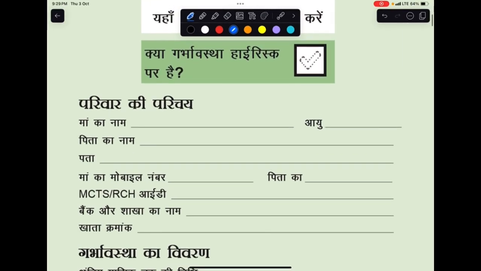All right. So the first and foremost and the most important thing of this card at the beginning is to identify a high-risk pregnancy. It is very crucial to identify this because a high-risk pregnancy straight away goes for LSCs, and the management for it is extremely important. We cannot be careless with the high-risk pregnancy identification.